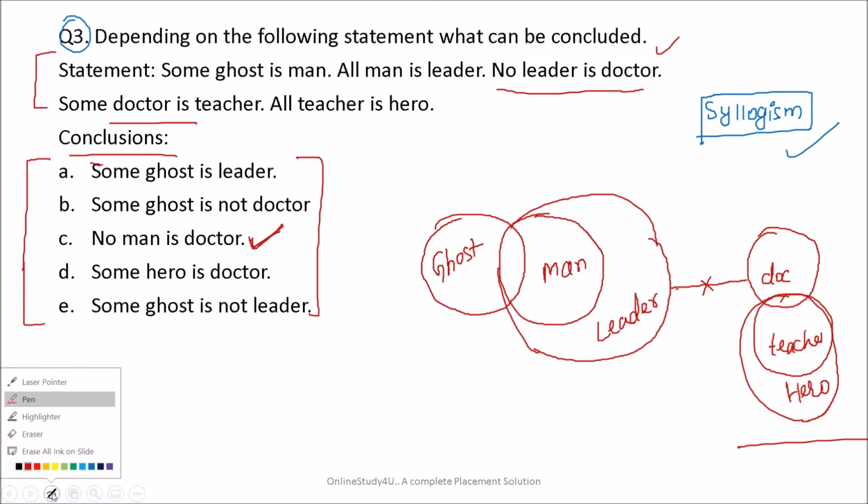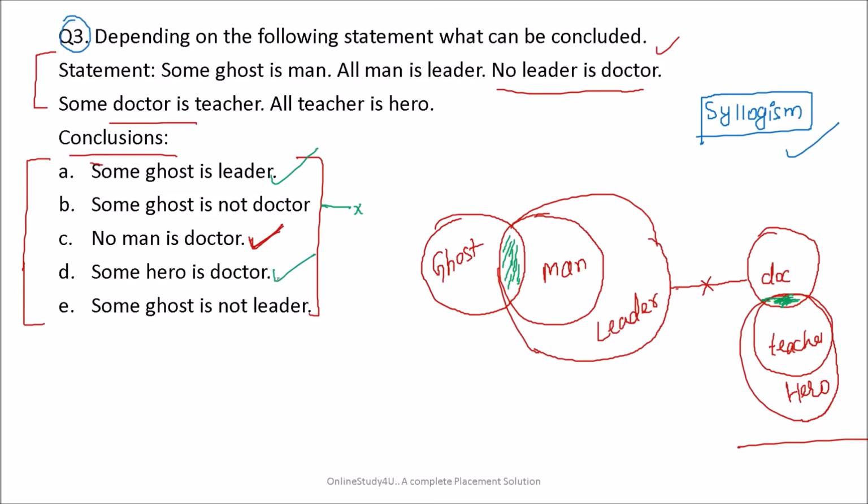Okay. So let me use some other color, green color. Some ghost is leader. So friends, you can see this ghost and leader are sharing these portions. So yes, some ghost is leader is true. Then friends, option B we will check. Some hero is doctor. So hero and doctor are also sharing this portion. So this is also true.